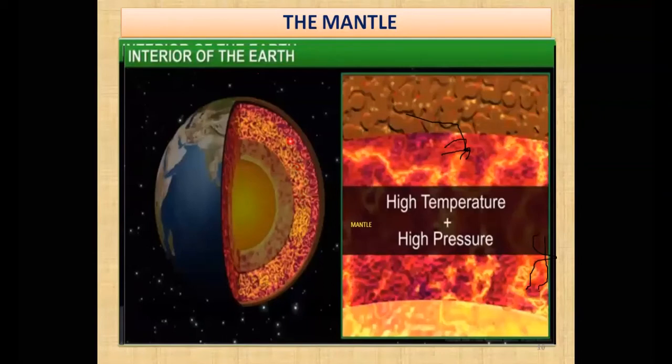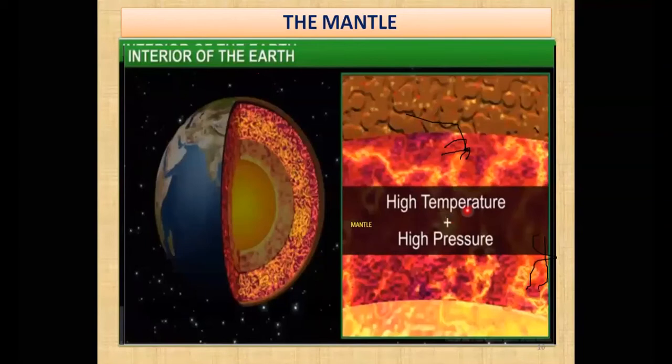But this red part that you are seeing, that part is quite liquid, in liquid form, semi jelly, it is like jelly, and that is quite moving. So this particular mantle, that 2900 kilometer that I told you, is having both high temperature as well as high pressure. It has both things, high temperature and high pressure.